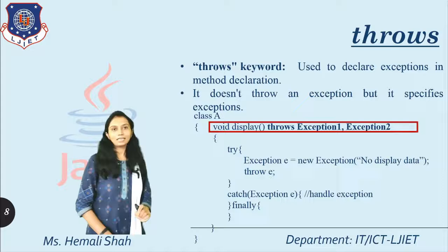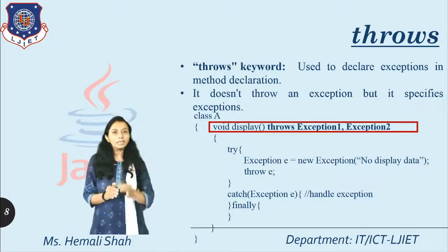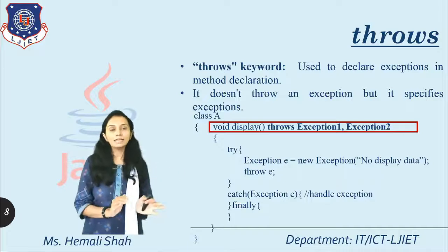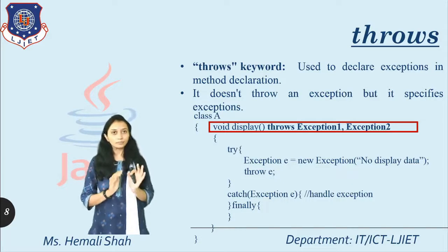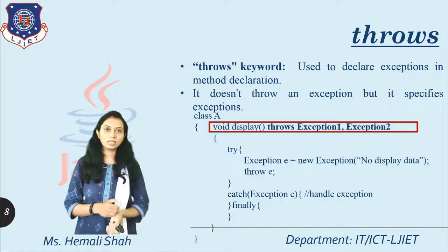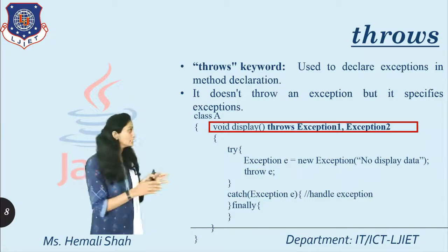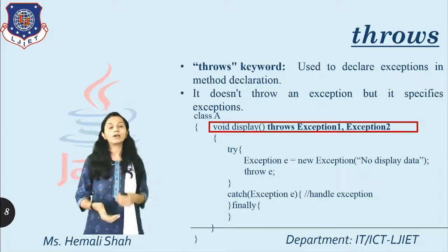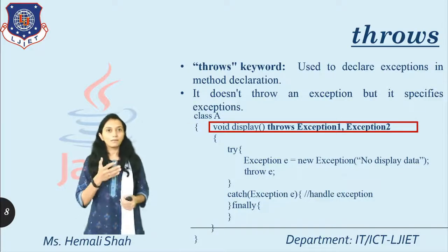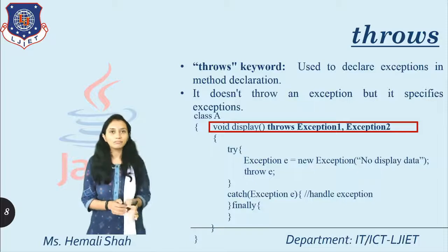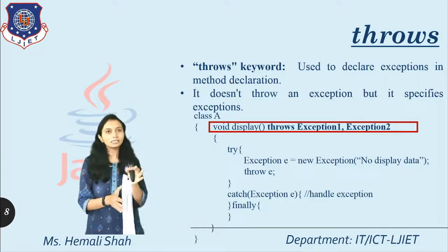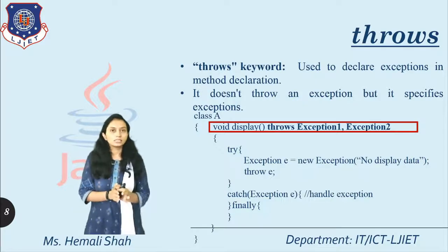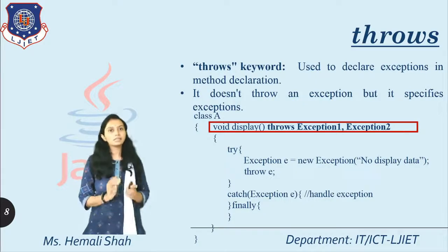You can write the syntax throws, then multiple exception class names separated by commas, and the meaning is that this particular function display may generate exception 1, exception 2 types of exception. So the developer who will use this display function can handle exception 1 and exception 2 in their programs. So this is just a declaration, right?